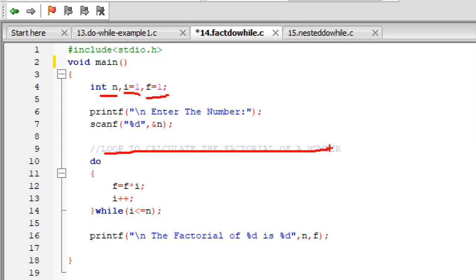Now I'm writing a loop to compute the factorial. Do while i less than or equal to n. For example, I'm giving a value 3 here. Okay, what will happen now?